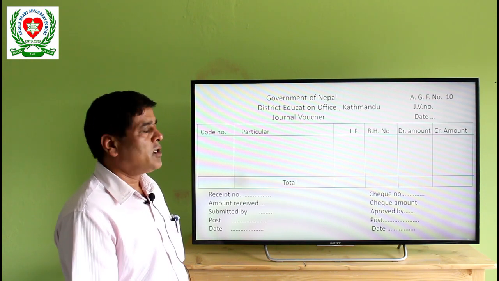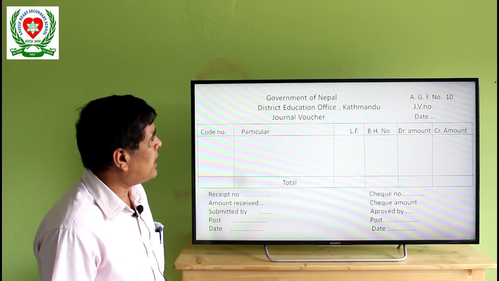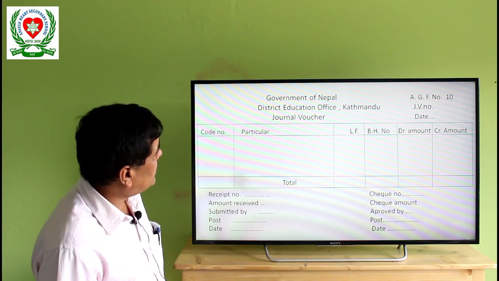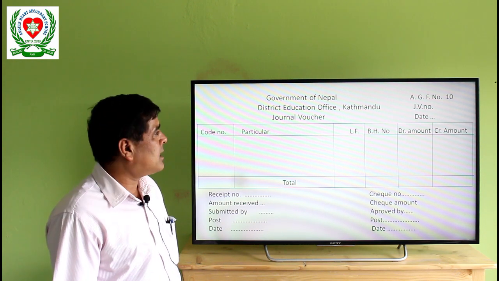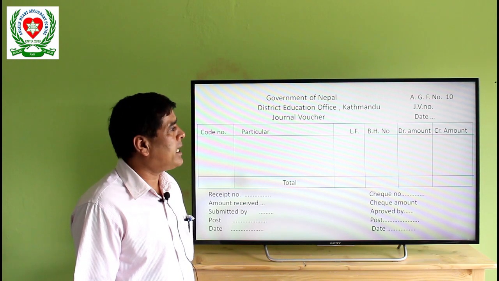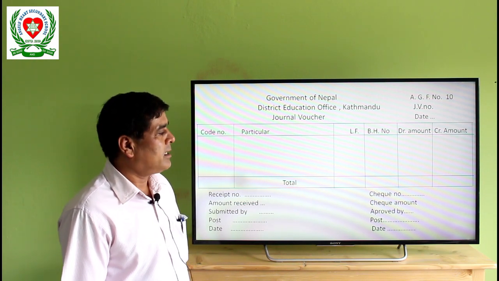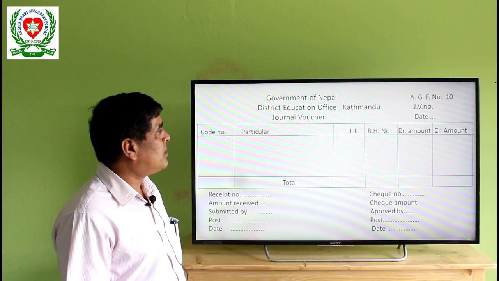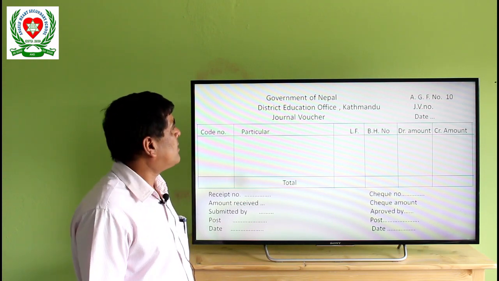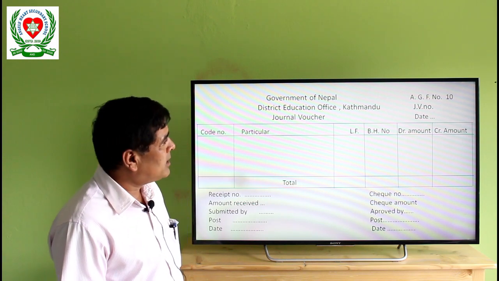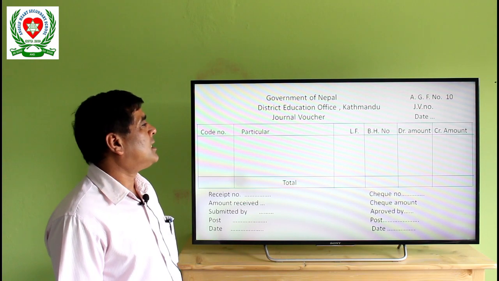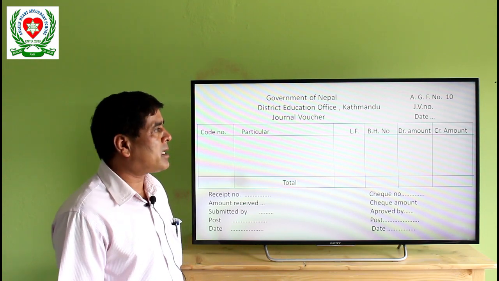While making a journal voucher, we have to make this format. At the top: Government of Nepal, District Education Office Kathmandu, Journal Voucher, AGF number 10, JB number, date. In this way, these items should be mentioned. We are going to make the journal voucher of District Education Office Kathmandu, and AGF number 10, that is Auditor General's form number.